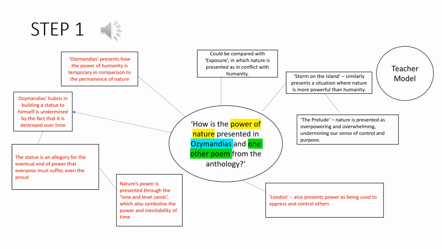Okay, so on the screen is a list or a mind map of the different poems that you could compare Ozymandias to. We'll start with points about Ozymandias first. So on the left hand side in red, we've got the points about how the power of humanity is temporary in comparison to the permanence of nature because of the fact that the statue disintegrates over time. Ozymandias' hubris, his arrogance, is undermined, and it shows that power is actually temporary, whereas nature is kind of everlasting.